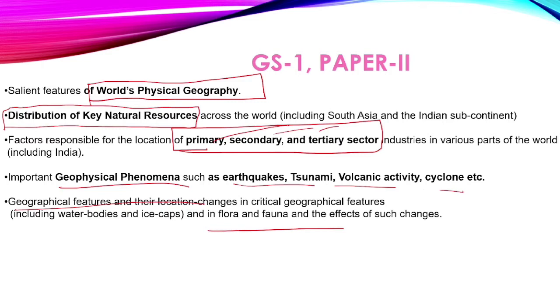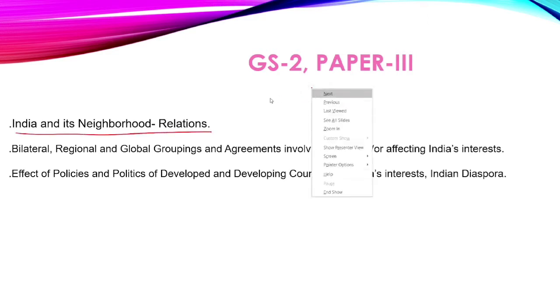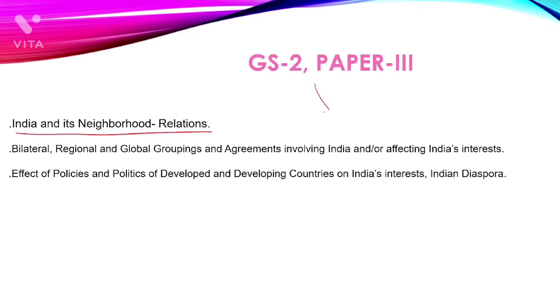So my dear friend, geography is not just limited to GS paper 1. It's also in GS paper 2, when we are discussing India and its neighborhood relations. So we must know what all things are there: which river connects India to Bangladesh, which river connects India to Pakistan, which mountain ranges are there in Nepal.